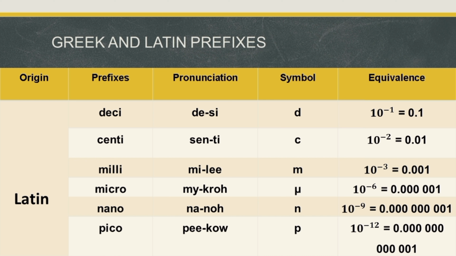And our last, pico, is pronounced as pico, with a symbol of small letter p, and equivalence of 10 raised to negative 12 or equivalent to 0.00000000001. So how many zeros are there between the decimal point and 1? Let's count: 1, 2, 3, 4, 5, 6, 7, 8, 9, 10, 11. So in pico, we have 11 zeros between the decimal point and 1.